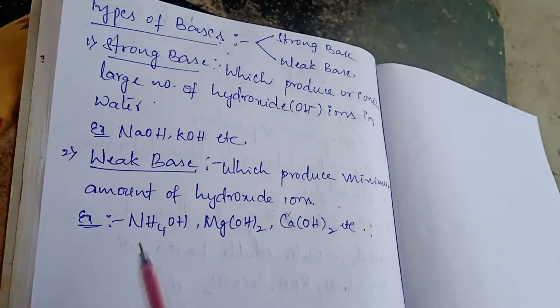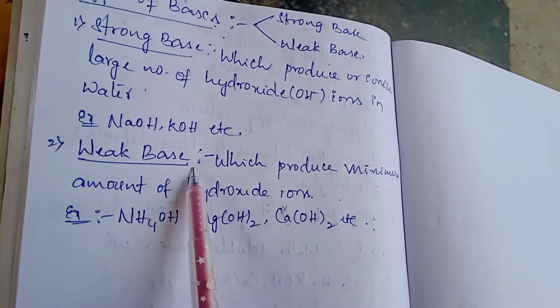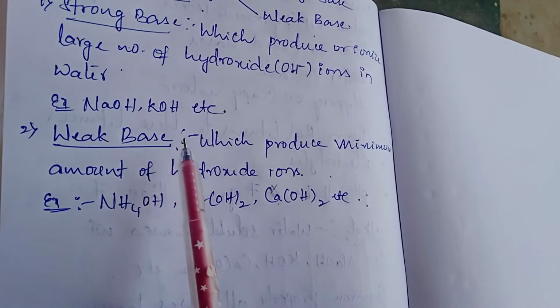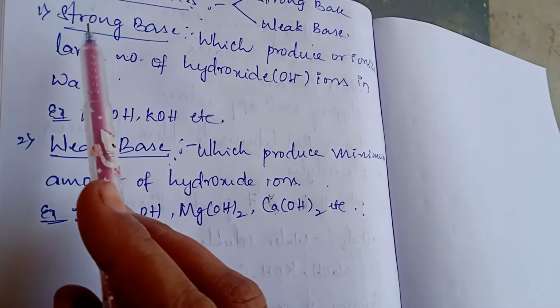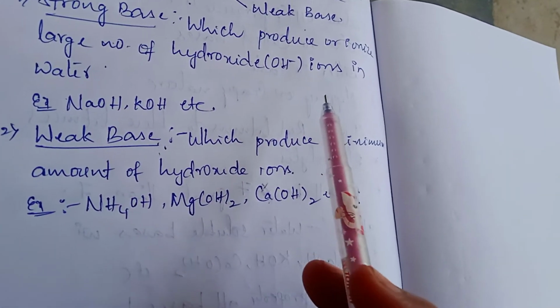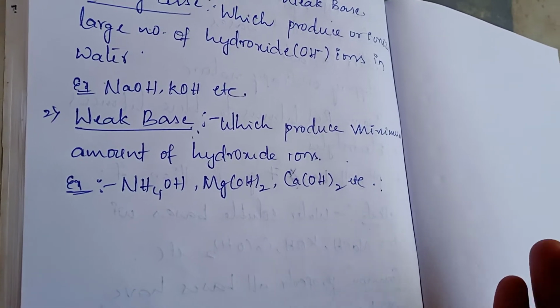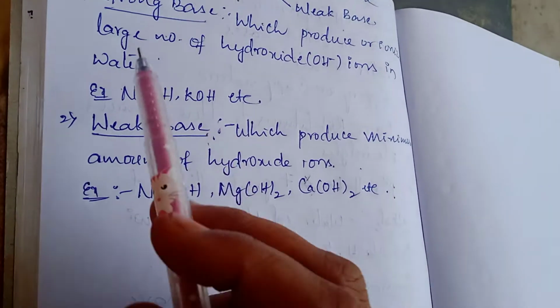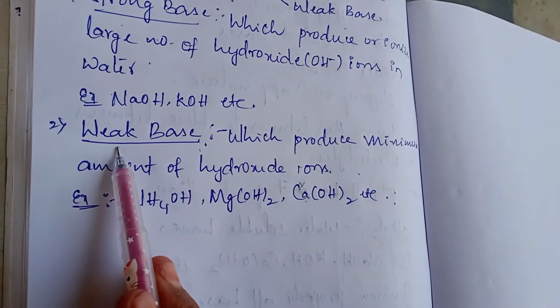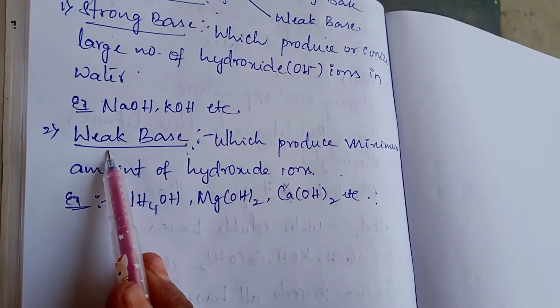But remember, both strong bases and weak bases are called alkalis. Why we are telling alkalis? Both bases are soluble in water. Alkalis means the bases which are soluble in water without any chemical reactions are called alkalis. So both strong base and weak base act as alkalis.